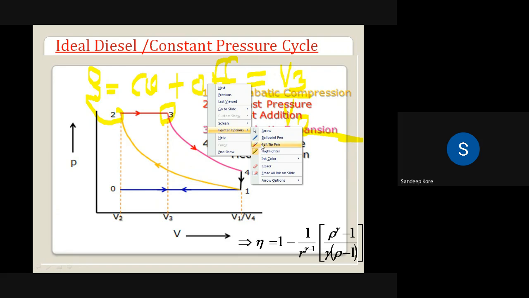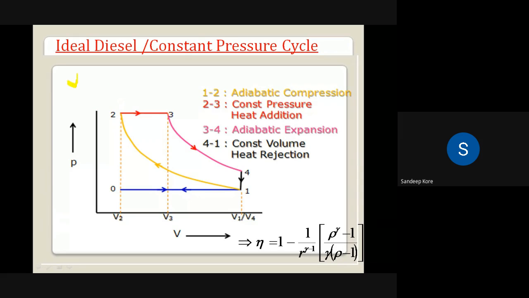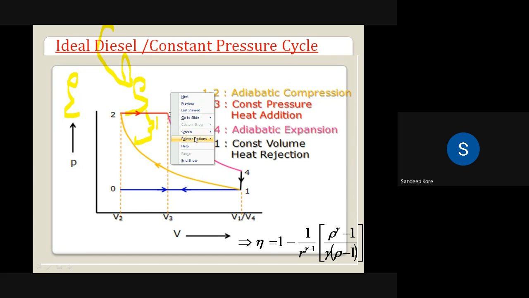So the efficiency of the diesel cycle, along with compression ratio r, depends upon the cutoff ratio rho. Because you may start the injection at point 2 and end the injection at point 3 dash. The distance between TDC and BDC is called the stroke. How much percentage of the stroke we utilize for fuel injection, based on that, the performance of the diesel engine also works. So rho is the parameter on which the efficiency of the diesel engine also depends. So this is about process 2 to 3.